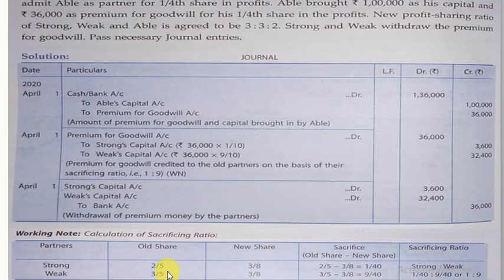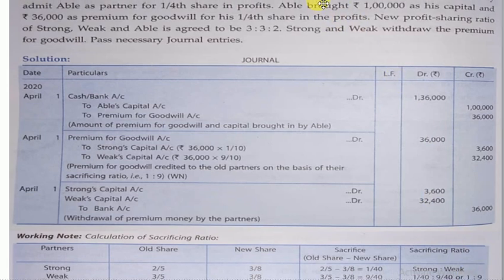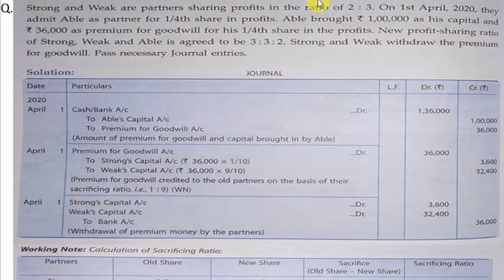Old share, new share, and sacrifice share. So the sacrificing ratio between Strong and Weak is coming as Strong is to Weak 1:9. 1:9. So this is the sacrificing ratio of Strong and Weak. So here, because this is case 3, we have to take the entries into account under case 3, and case 3 has how many entries? Yes, it is 3 entries.